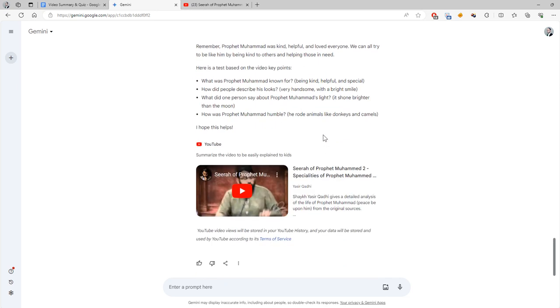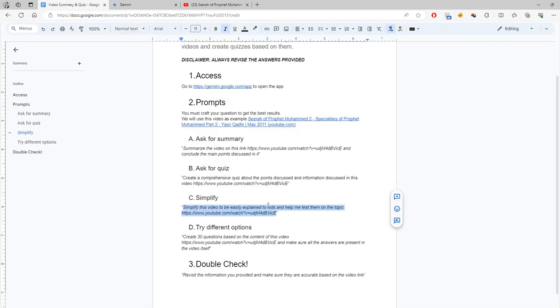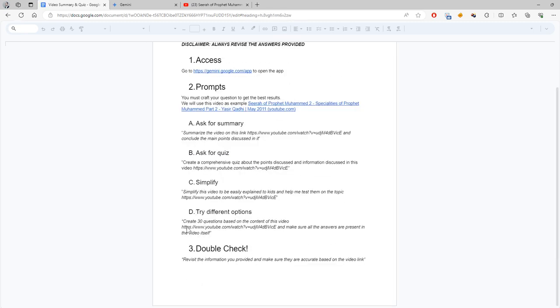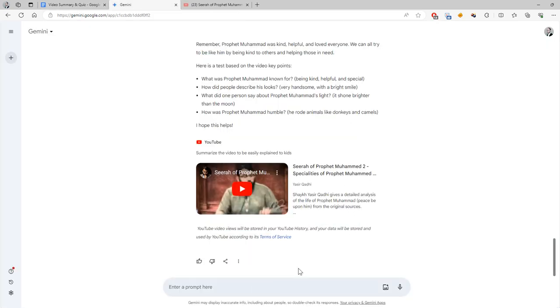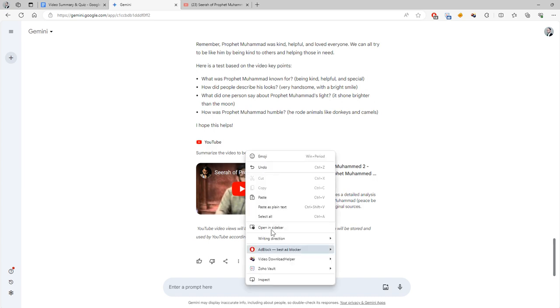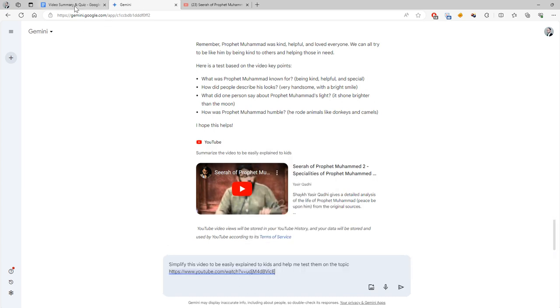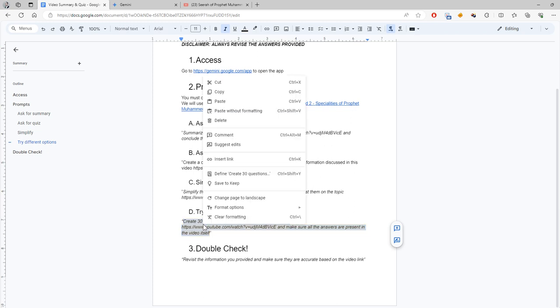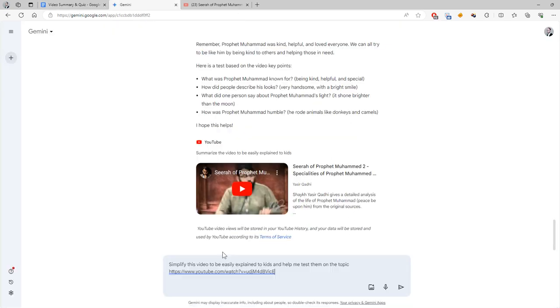The idea is actually very open. Here we can see that for this prompt I am specifically asking for 30 questions based on the content. We can specify these questions to be multiple choice or true or false and so on.